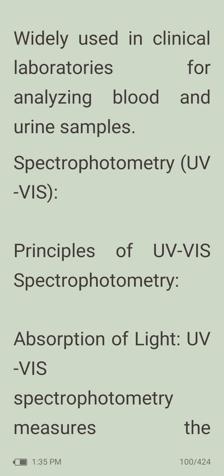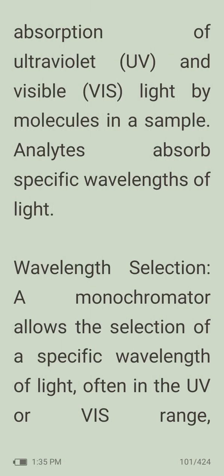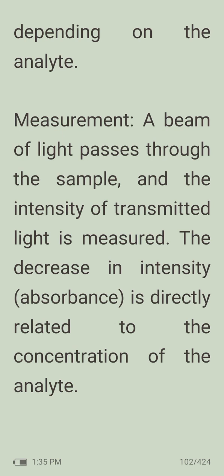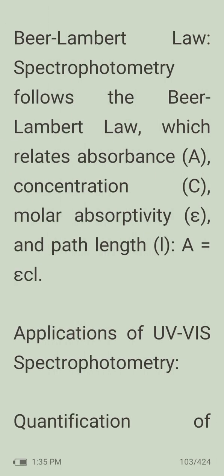And spectrophotometry principles: absorption of light. Spectrophotometry measures the absorption of ultraviolet and visible light by molecules in a sample. Analytes absorb specific wavelengths of light. And wavelength selection: a monochromator allows the selection of a specific wavelength of light, often in the UV or visible range, depending on the analyte. A beam of light passes through the sample and the intensity of transmitted light is measured. The decrease in intensity, or absorbance, is directly related to the concentration of the analyte.